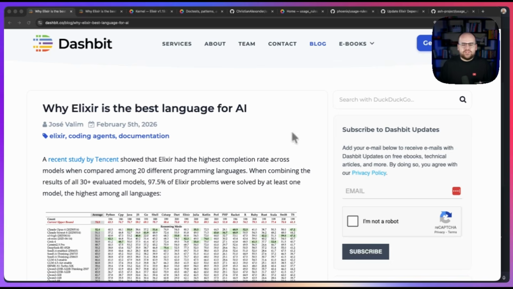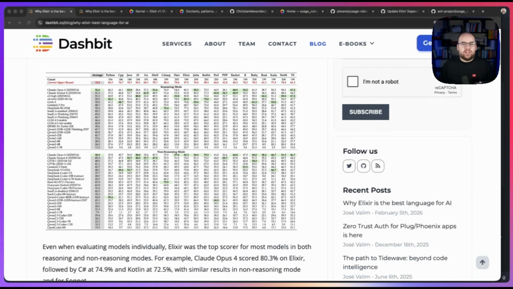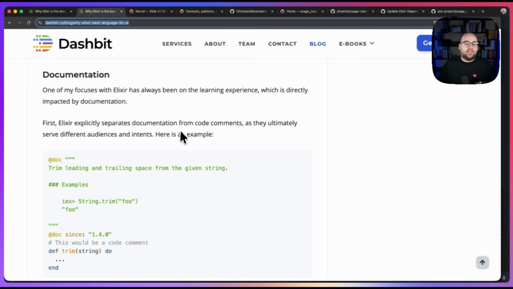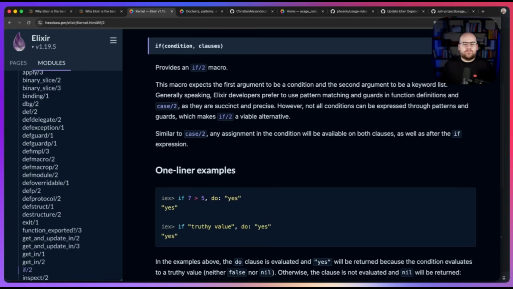The other day, Jose Valim shared why Elixir is the best language for AI in a post that you should check out, linked in the description. While it's true that immutability and the actor model are a perfect fit in the new era, I want to focus on documentation. See, every Elixir package generates documentation on a site called HexDocs, even the language itself, and all of this can be exposed and accessed via an MCP. Clean, consistent, and up to date.